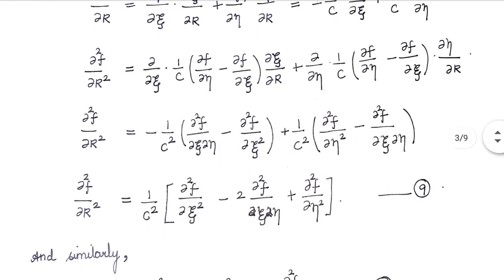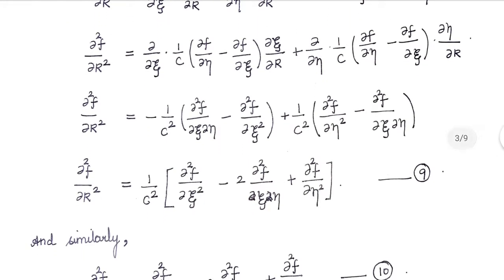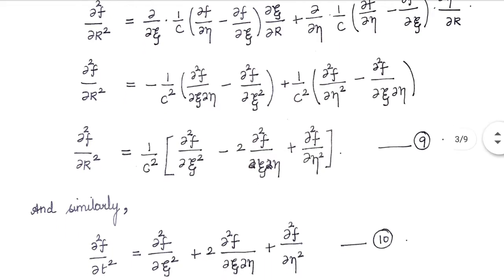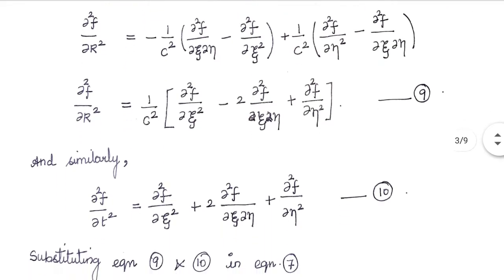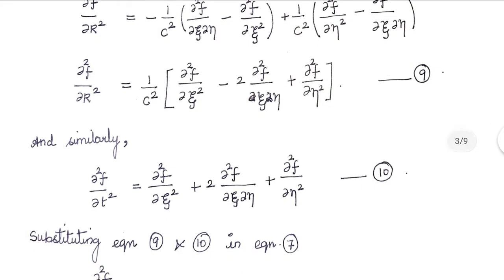So upon simplifying, we end up getting ∂²f/∂r² is equal to 1 by c² into ∂²f/∂xi² minus 2 into ∂²f/∂xi∂eta plus ∂²f/∂eta². In the same way, we can find ∂²f/∂t² is equal to ∂²f/∂xi² plus 2 into ∂²f/∂xi∂eta plus ∂²f/∂eta².